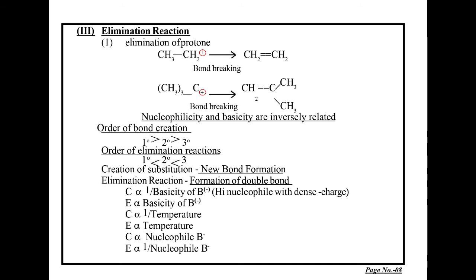Elimination reactions also take place in the carbonium compounds. Carbonium compounds undergo bond breaking reactions, and thus the ethyl carbonium ion is converted into ethylene by the creation of a pi bond, and one proton is liberated out of it. The tertiary butyl carbonium ion, which is positively charged, also undergoes a bond breaking elimination reaction in which one hydrogen atom is eliminated as H positive and a double bond, or the pi bond, is created, resulting in the formation of an unsaturated